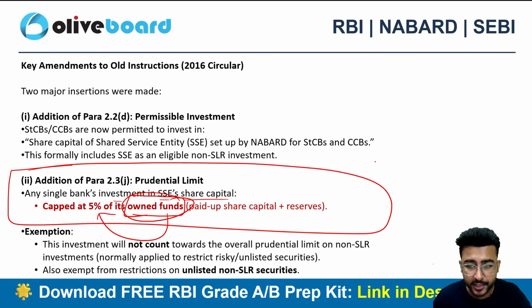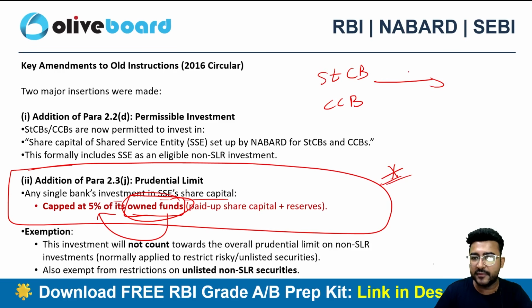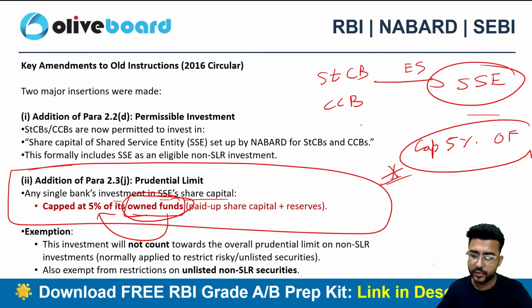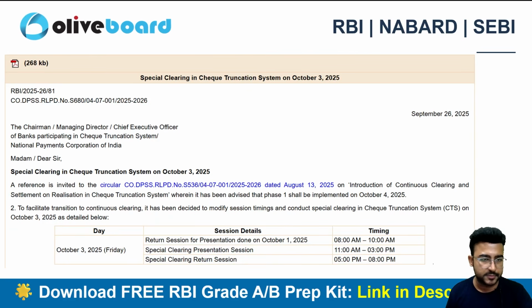So this can be important. The first thing is, if you are a STCB or a CCB and you are investing in the equity shares of the shared service entity established by NABARD, this is a non-SLR security. Still it is permitted. This is the first amendment, that it is permitted. But there is a cap of 5% of your own funds. Please do remember this. This is all about this particular circular.